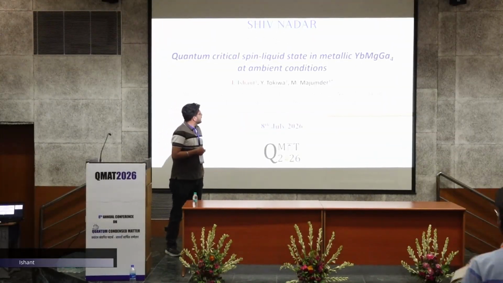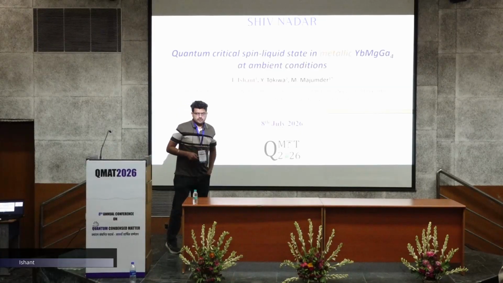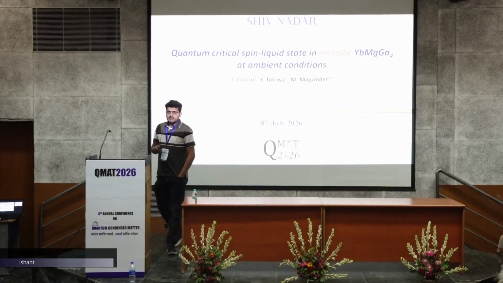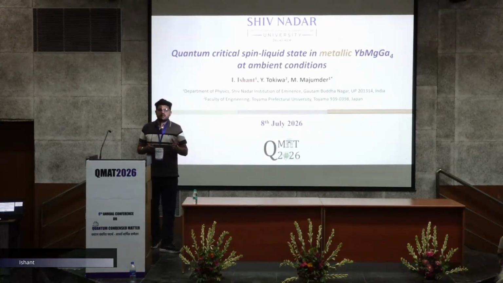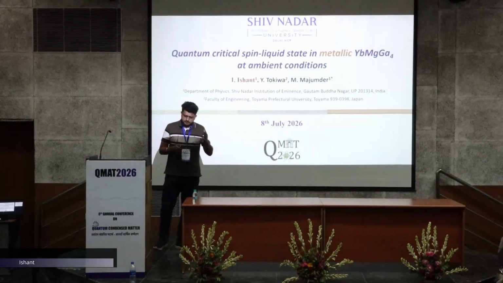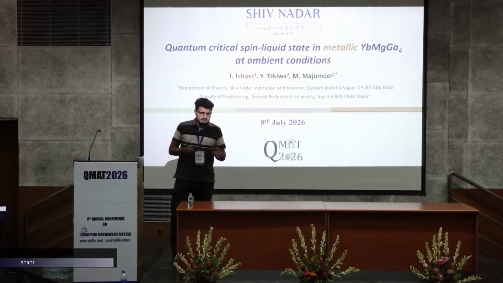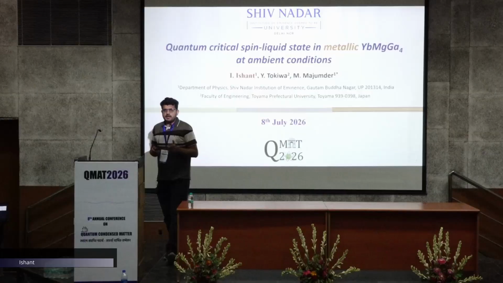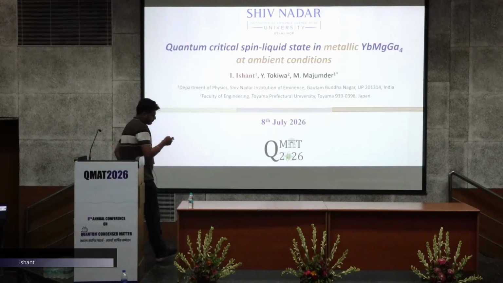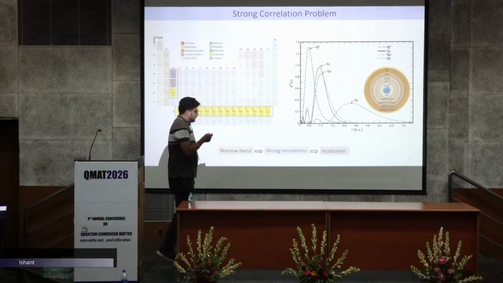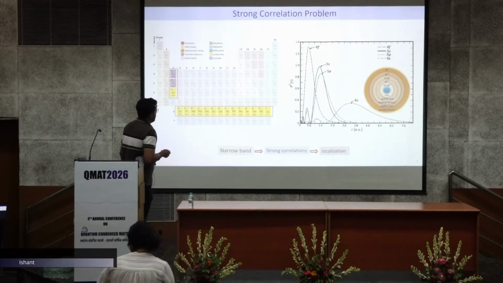So, in contrast to insulating systems, a frustrated metallic system is less explored due to the additional complexity introduced by the itinerant charge degree of freedom. So, our motivation is to explore a frustrated metallic system, which is an ideal platform to explore novel quantum phases at the ambient conditions. So, we have explored in this periodic table 4f rare earth based metals, and so here